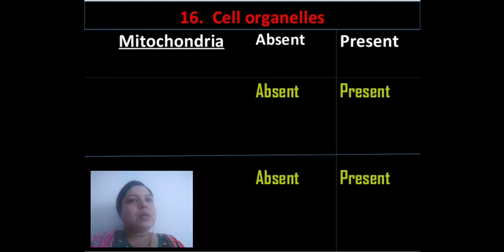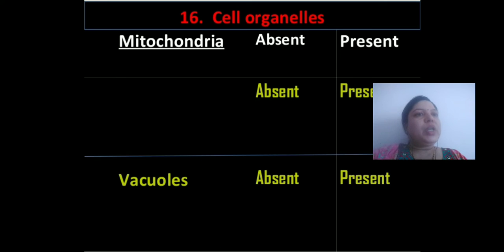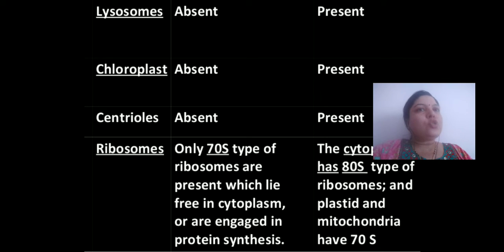Below mitochondria, there is chloroplast, which is absent in prokaryotic cell and present in the eukaryotic cell, especially plant cells. Only plant cells contain chloroplast. Then vacuoles are absent again in prokaryotic cells, whereas vacuoles are present in case of eukaryotic cells. Lysosomes are again absent, chloroplast is absent, and centrioles are also absent in case of prokaryotic cells. All three are present in eukaryotics.